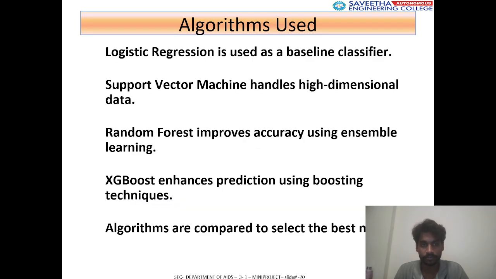So the algorithms used. What algorithms are used in Parkinson's disease progression prediction using machine learning? Logistic regression is used as a baseline classifier, and support vector machine handles high dimensional data. Random forest improves accuracy using ensemble learning. XGBoost enhances prediction using boosting techniques. Algorithms are compared to select the best model.